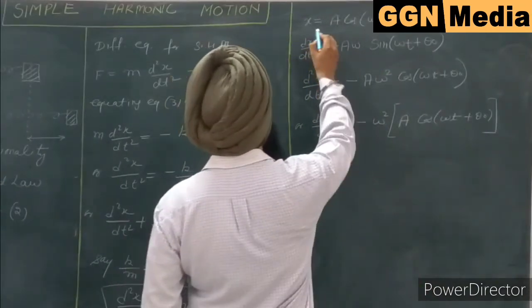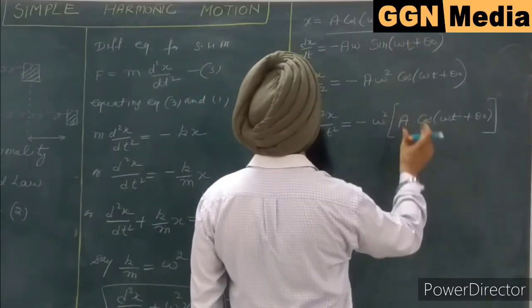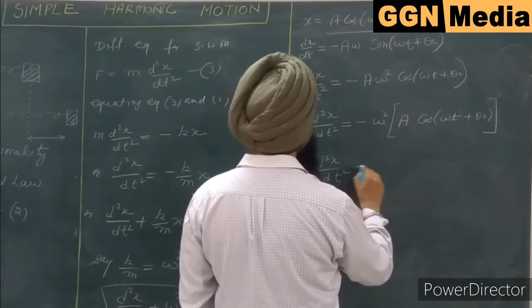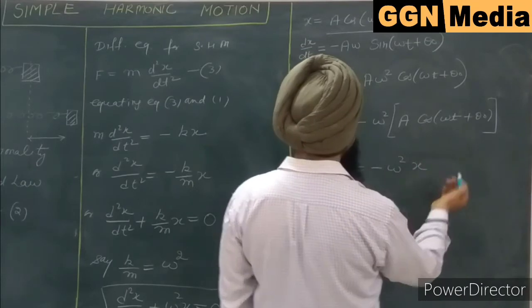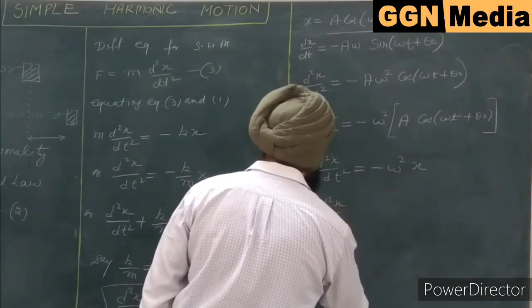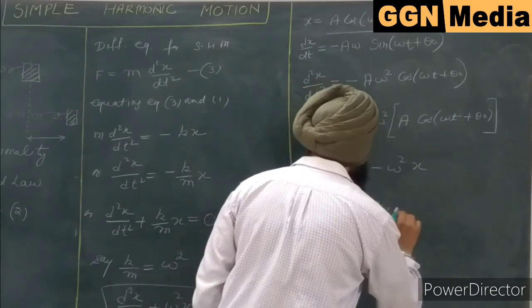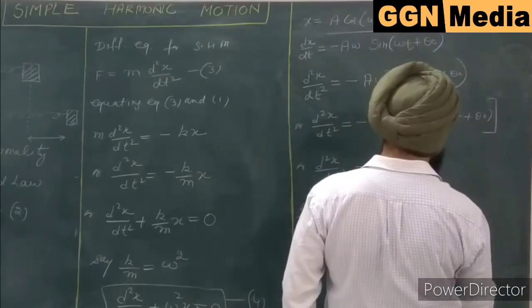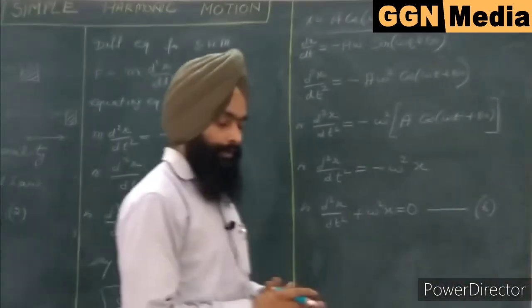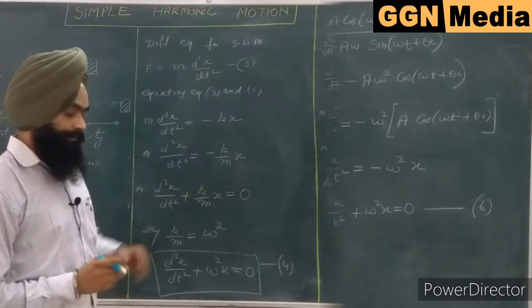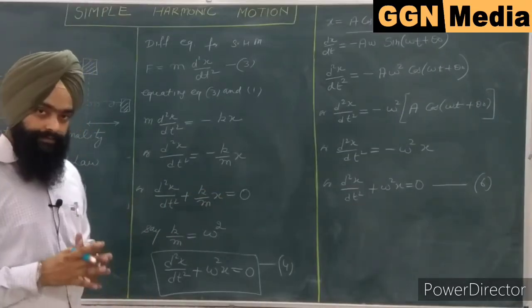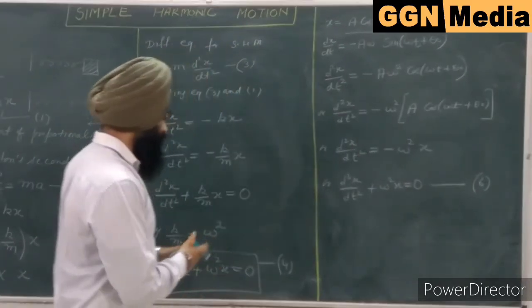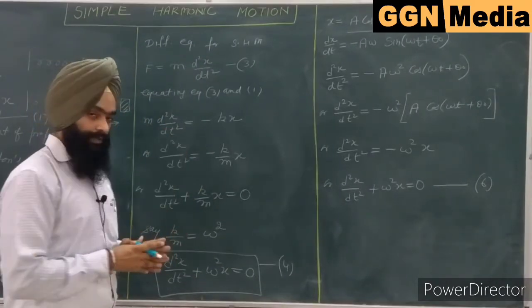Now you can see that the value of x is here. We can put the value of x instead of this quantity. So we get d square x upon dt square equal to minus omega square into x, or d square x upon dt square plus omega square x equal to 0. Let it be equation number 5. Let it be equation number 6. Now if I compare equation number 4 and equation number 6, both of the equations are exactly the same. It is clear that equation number 5 completely satisfies equation number 4, so it is definitely the solution of this equation number 4.